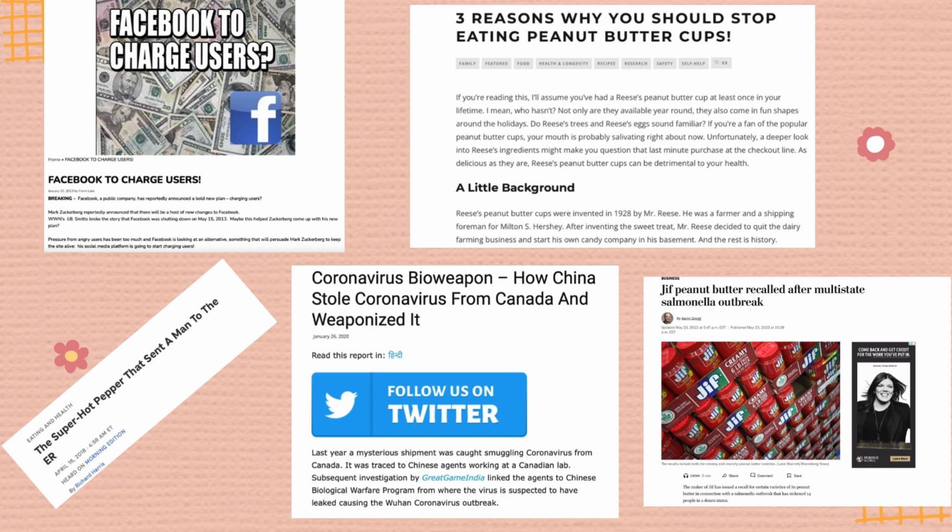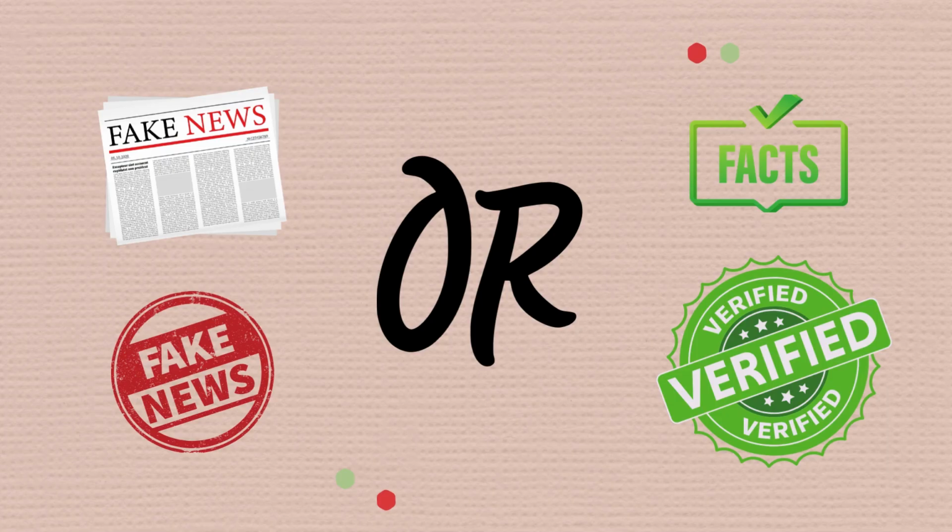Some students said they didn't think the website looked reputable just from how it was set up, or they might have found a typo, or there are different things that help them determine whether they believed it was fake news or real news. And some of them just decided based off of if they thought it was outlandish, what it was that was being reported on. So they then took the time to decide, is this fake news or is this something that's actually true and verified?